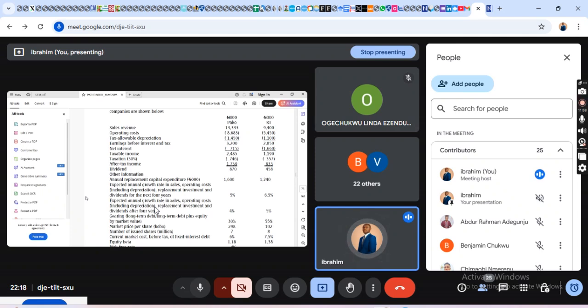So this is to tell you that when you are done with the replacements, you increase the sales, the replacements and the operating costs including depreciation by 5%, and by 6.5%. At the end, when you calculate your free cash flow to the firm, there would be a growth thereafter. That is why they say dividend after 4 years. After 4 years, that is to infinity.